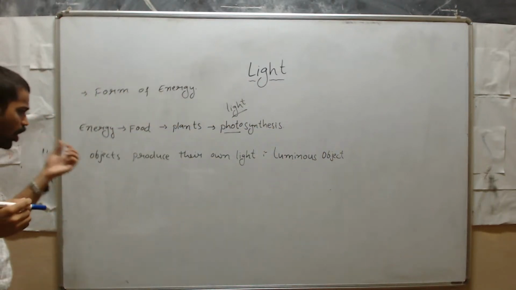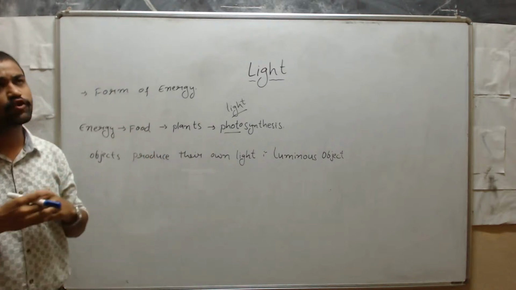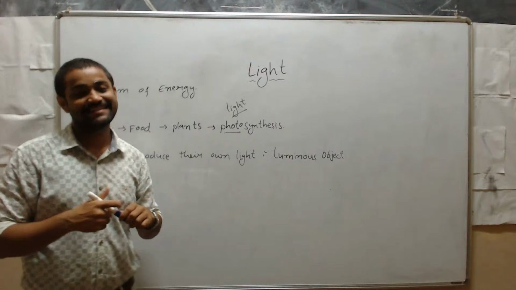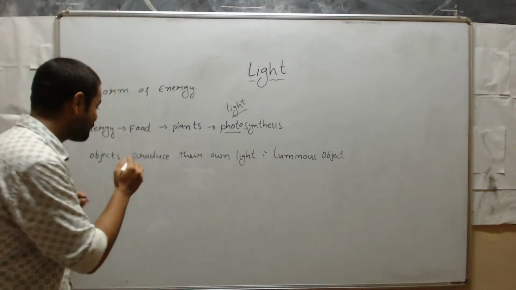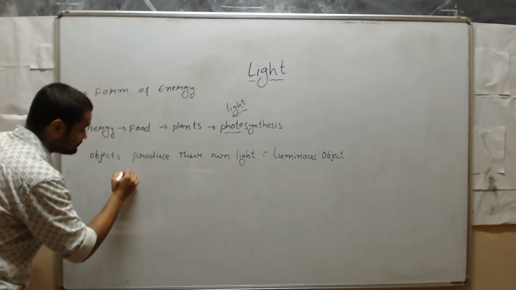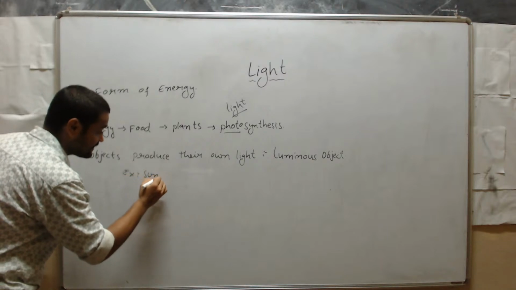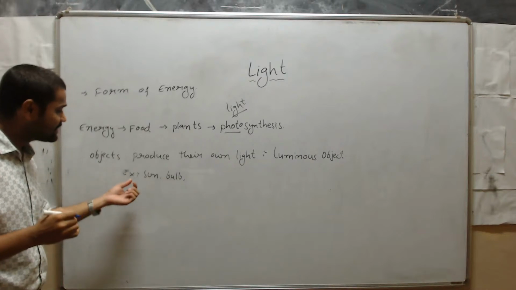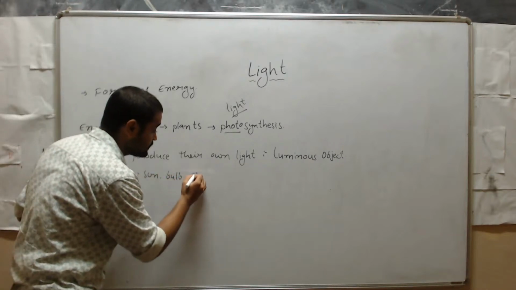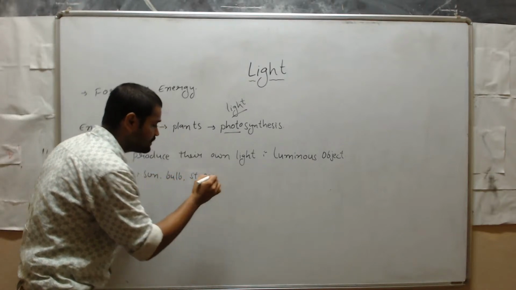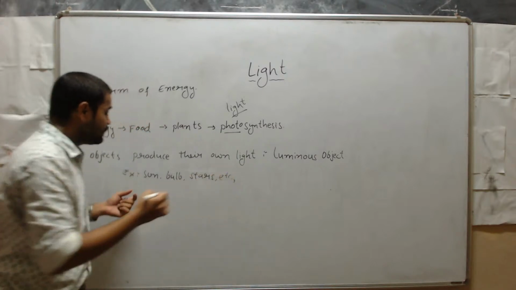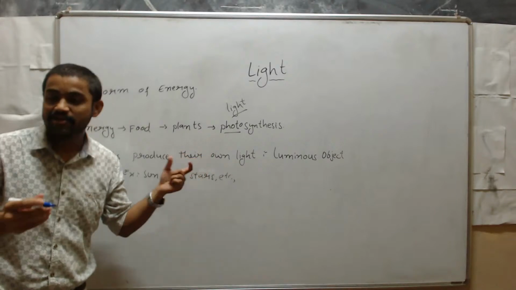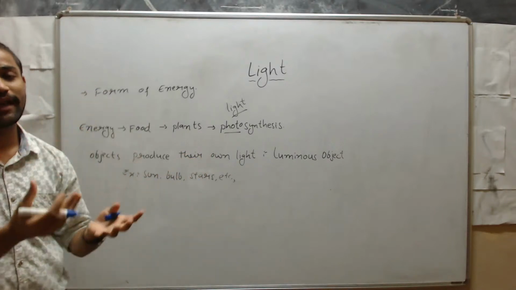For example, sun, bulbs, fluorescent bulbs, stars, etc. See here, sun, bulb, stars, these are the objects which produce their own light.